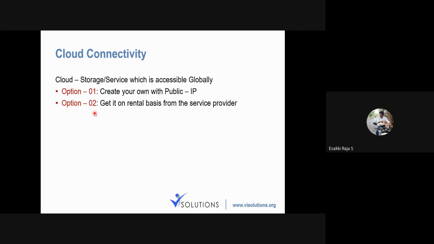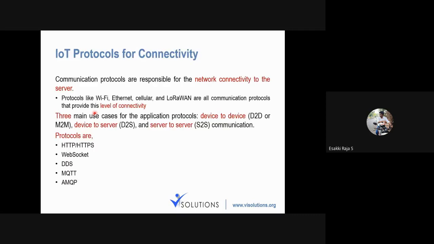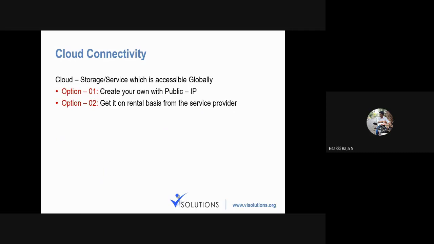In the bottom, I have mentioned a few protocols. These protocols are for data transfer, and these protocols, Wi-Fi, Ethernet, cellular, and LoRaWAN, are for establishing the connectivity. Don't confuse them. Whenever we work with IoT, we have to be careful about the difference between the connectivity protocol and the data transfer protocol. So when we want to connect with cloud, there are two ways to connect with cloud.